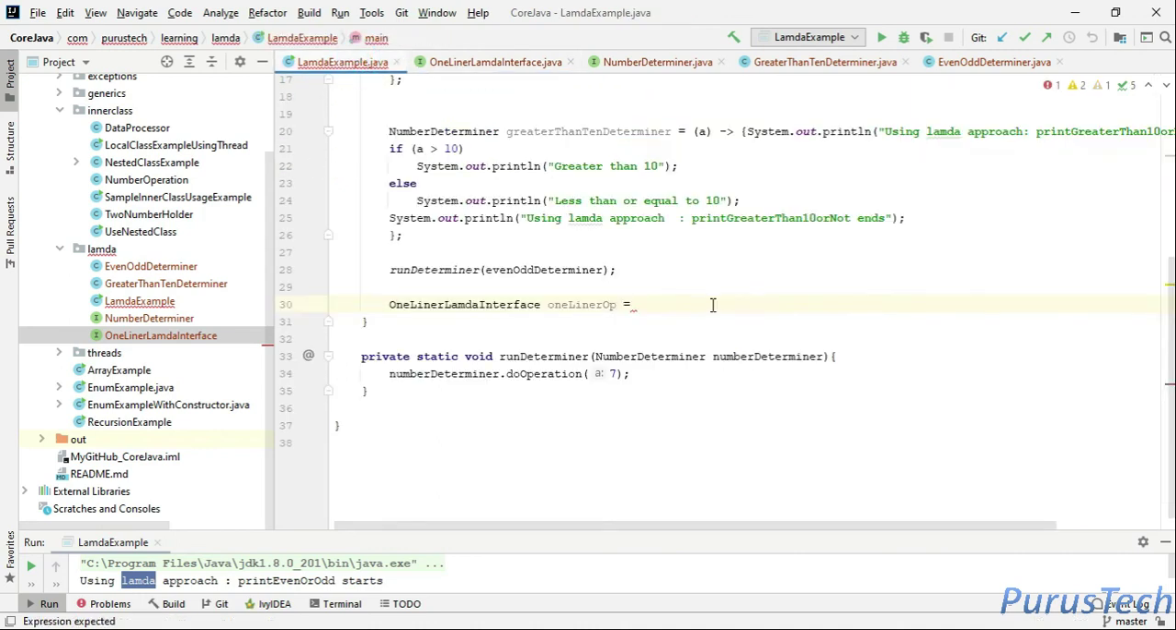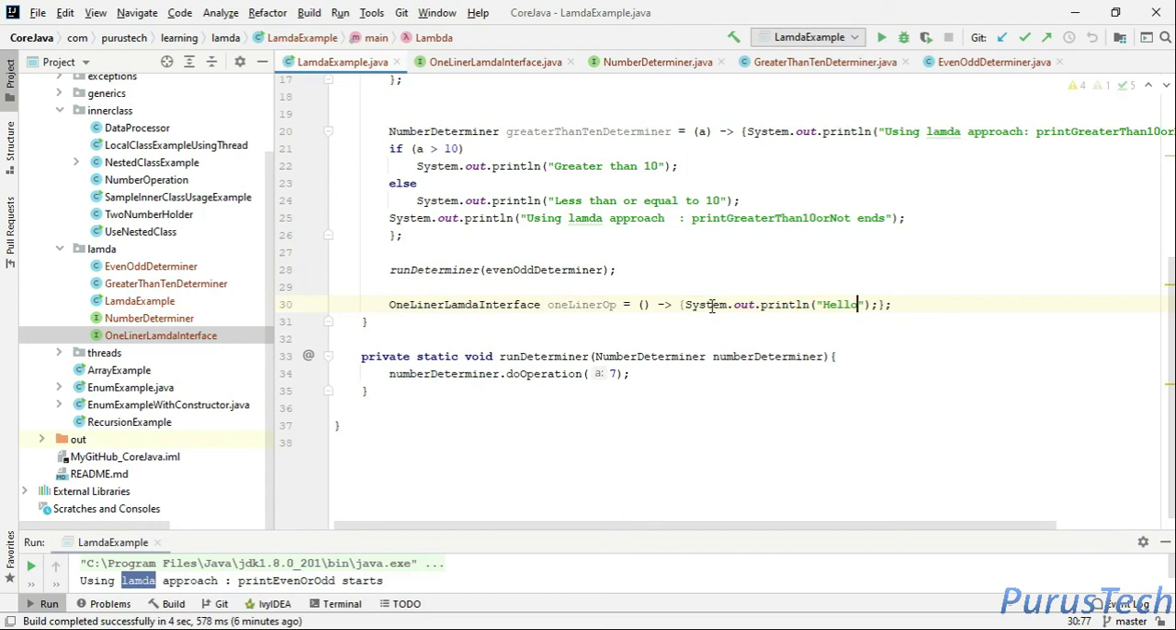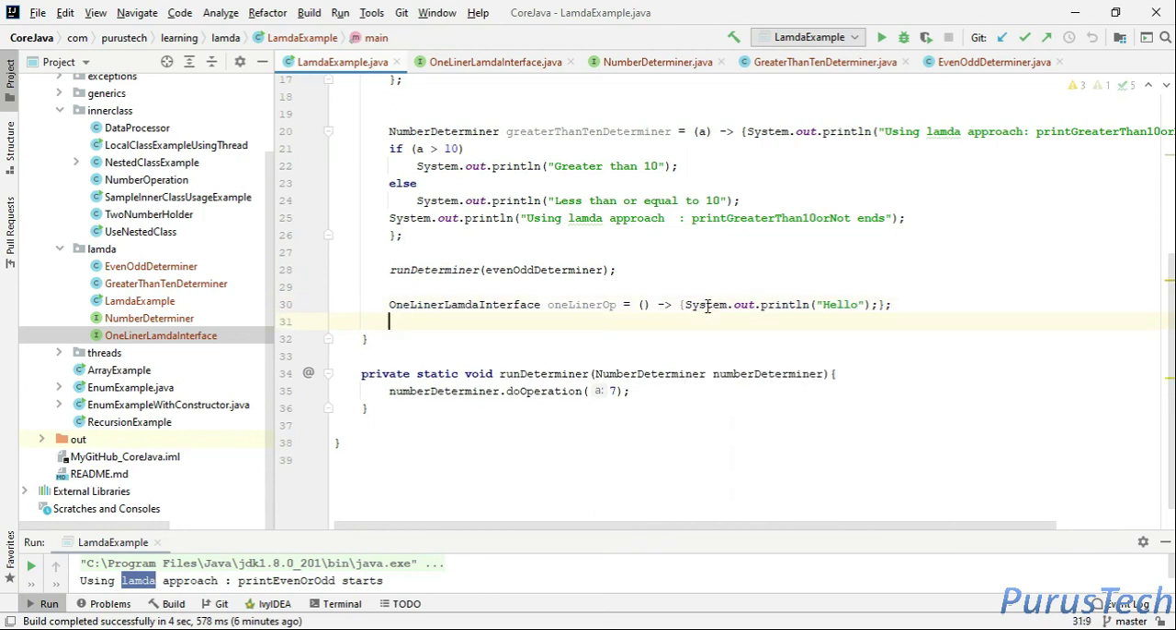So you can write like this, and then what is the logic we are going to implement? We are trying to just print a variable, or let's say we just print hello. System.out.println. I have not used this shortcut. Just say hello, and let's run this. How can you run it? One liner dot operation. That's it. Let's run this and see.